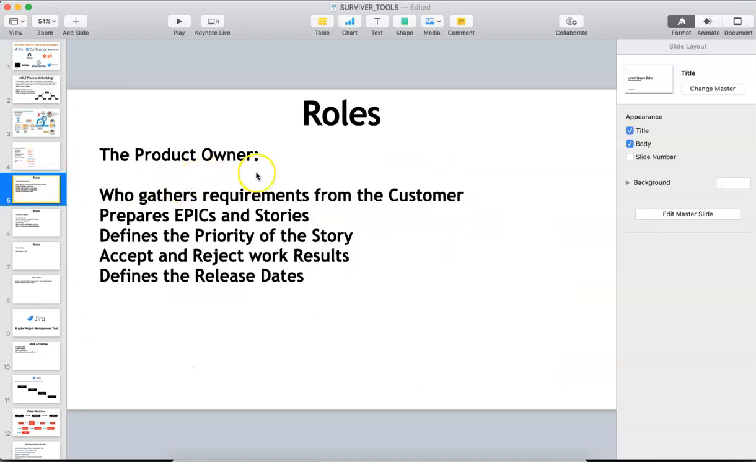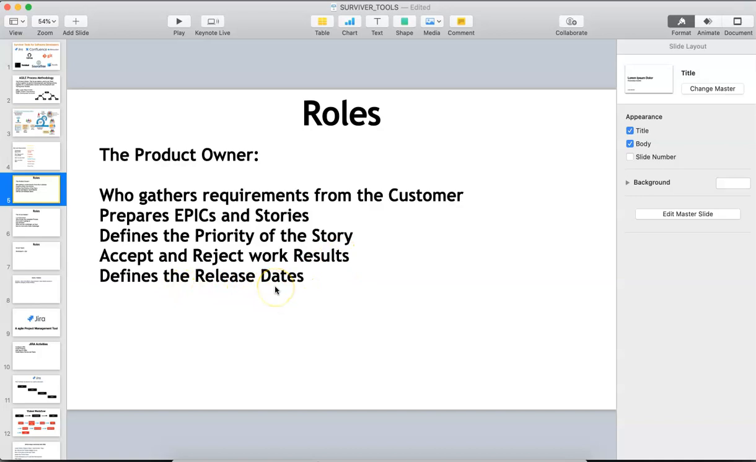Roles: the product owner role. He gathers requirements from the customer and prepares epics and stories. Epics are larger requirements, and stories are backlogs that define smaller requirements. He defines the priority of the story based on the business needs. He also accepts or rejects the work. Once the work is done by the development team in the first sprint, he can either accept or reject it.